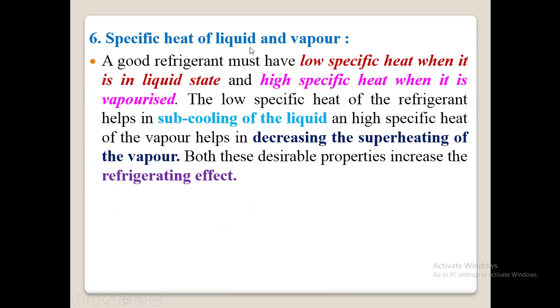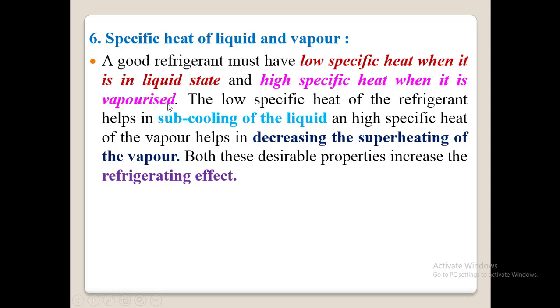Next, specific heat of liquid and vapor. Here, a good refrigerant must have low specific heat when it is in liquid state and high specific heat when it is in the vaporized form. So please remember this much, or just go through this much. A good refrigerant must have low specific heat when it is in the liquid state and high specific heat when it is vaporized.